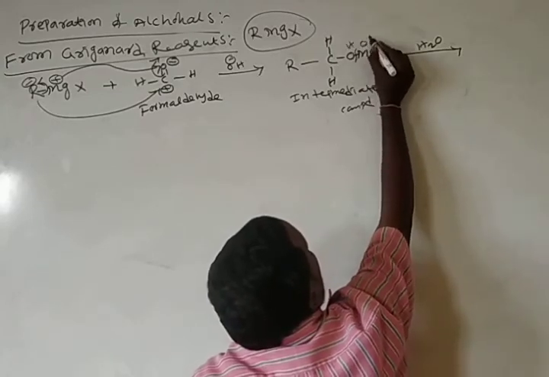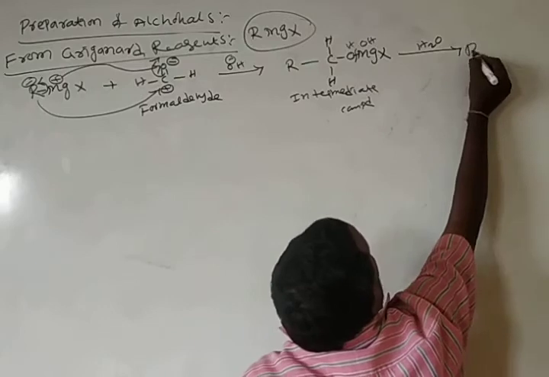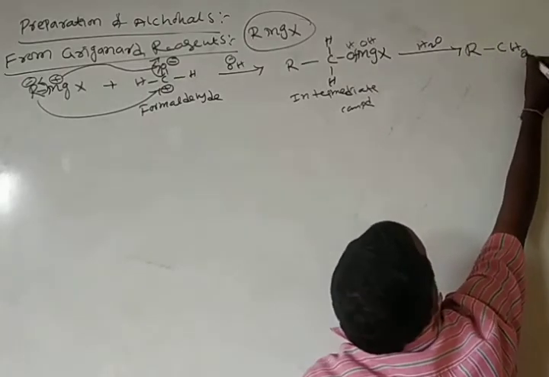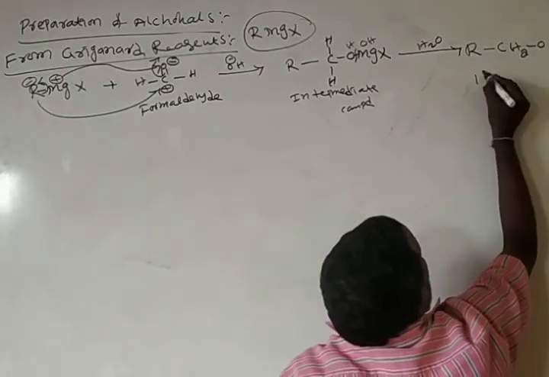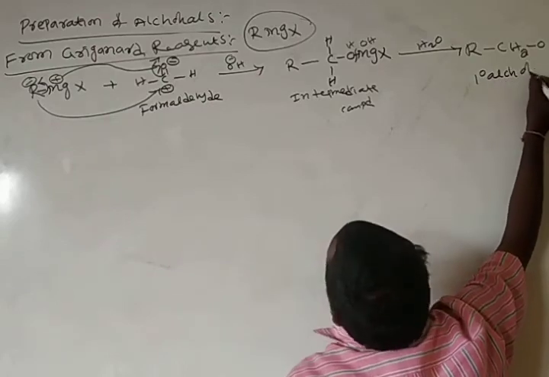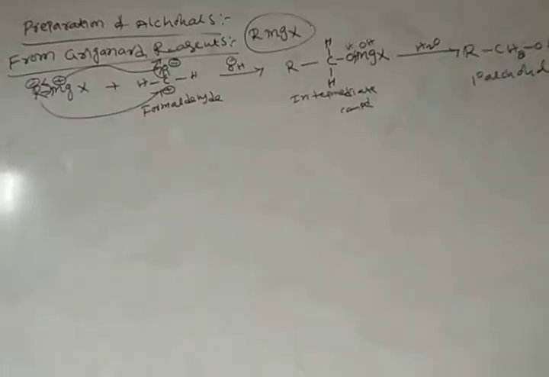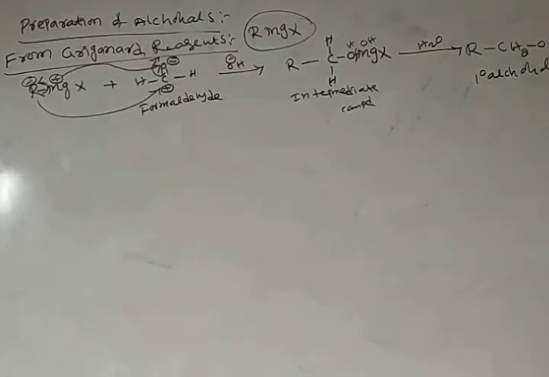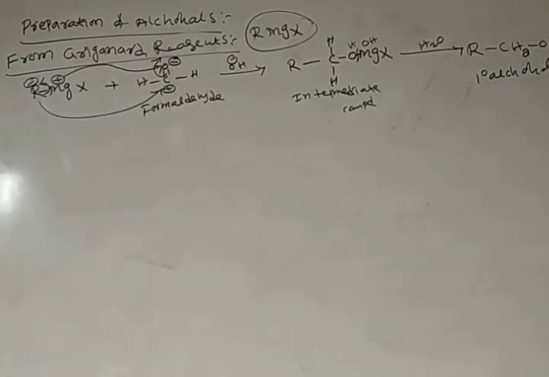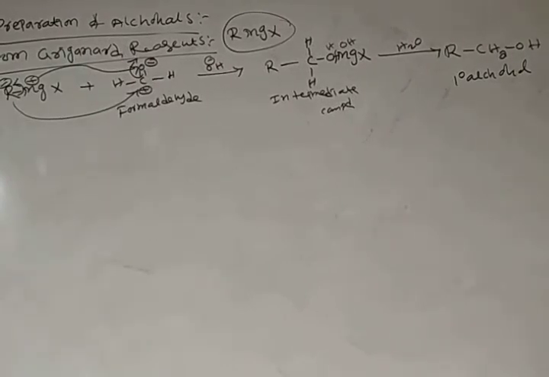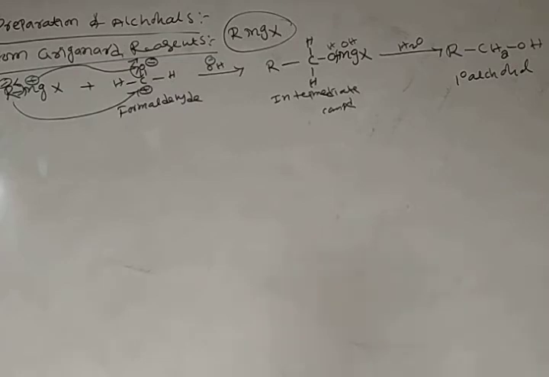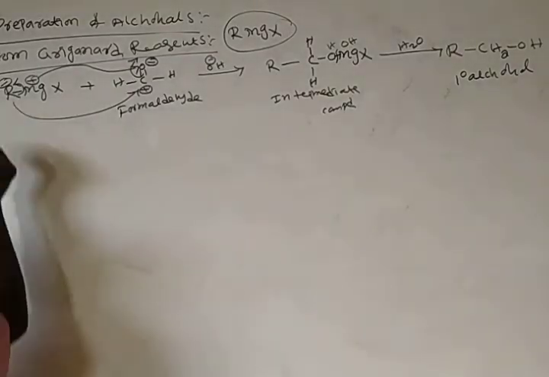Hydrogen is added here and OH here, and it forms RCH2OH. This RCH2OH we call a primary alcohol. This is the first equation.